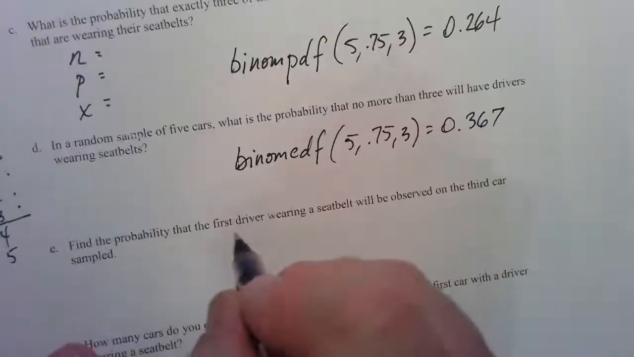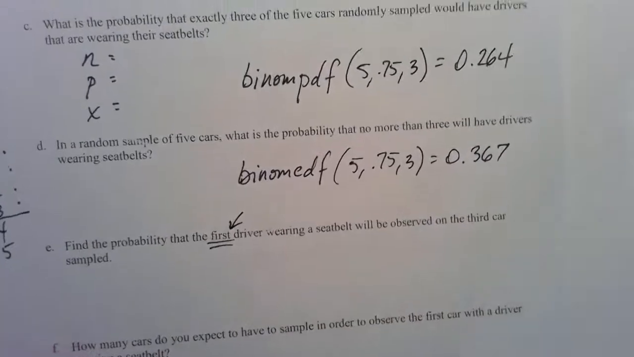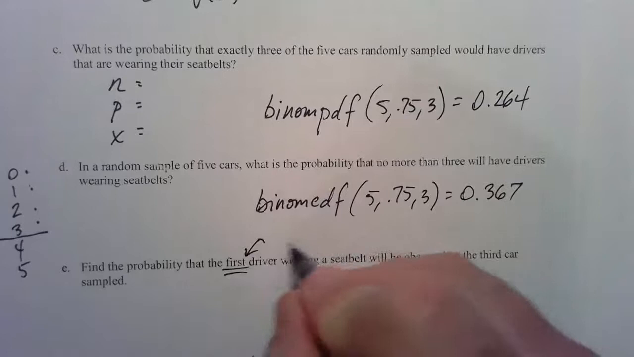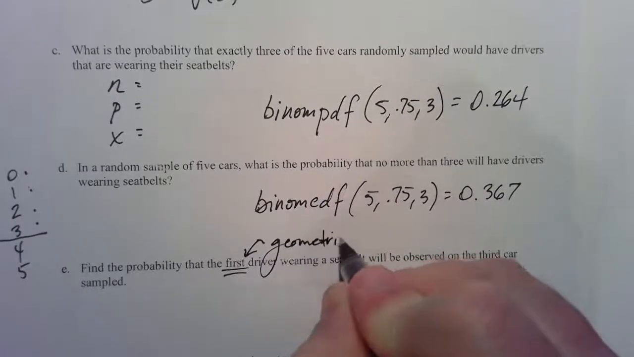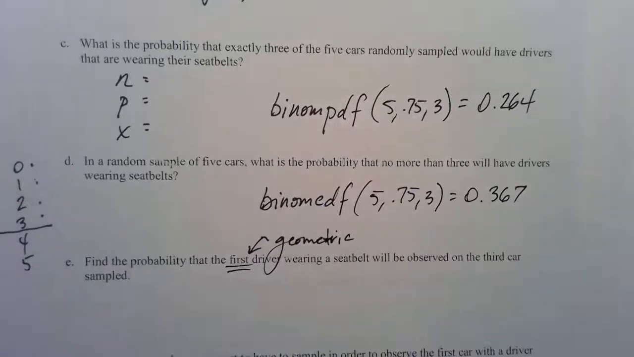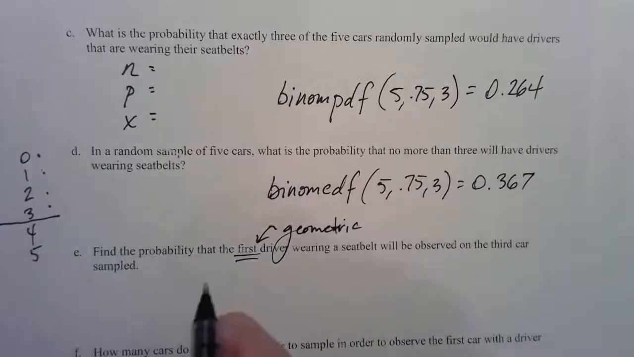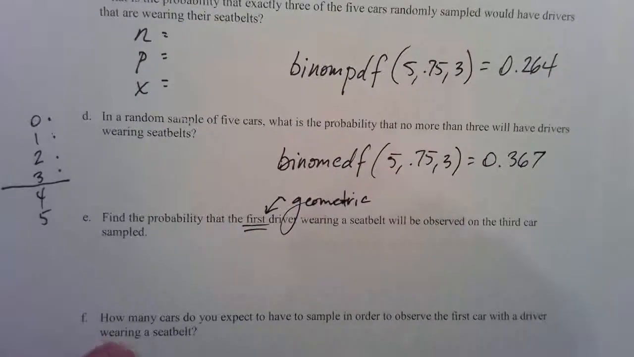Find the probability of the first. When you see first or until, then you know that this is a hint. Geometric. Geometric. Now, you could just think this through if you didn't know anything about geometric probability, right?